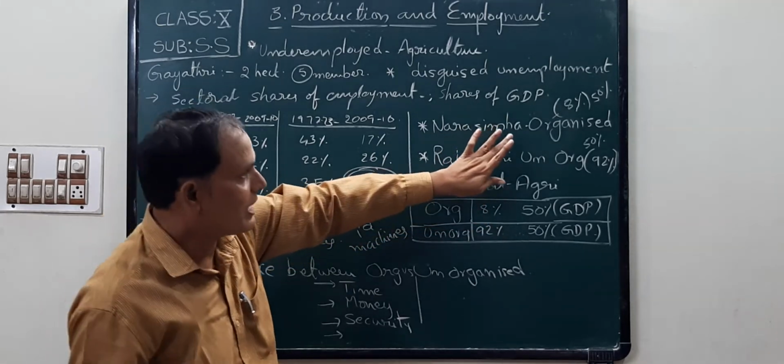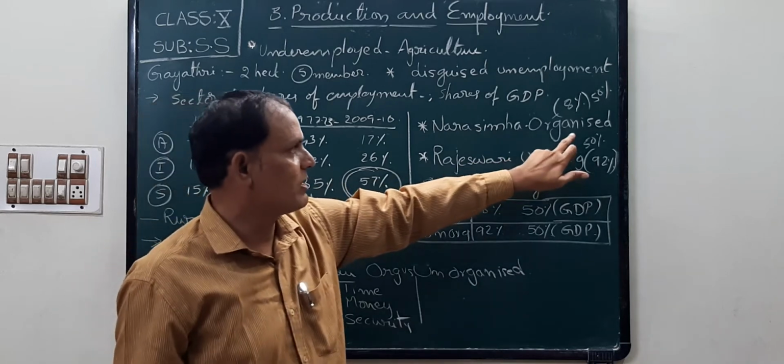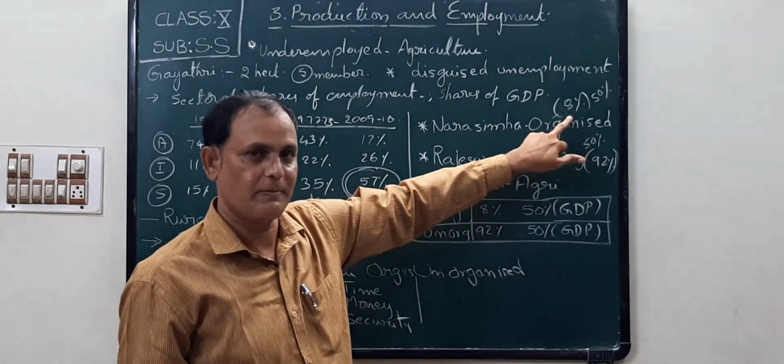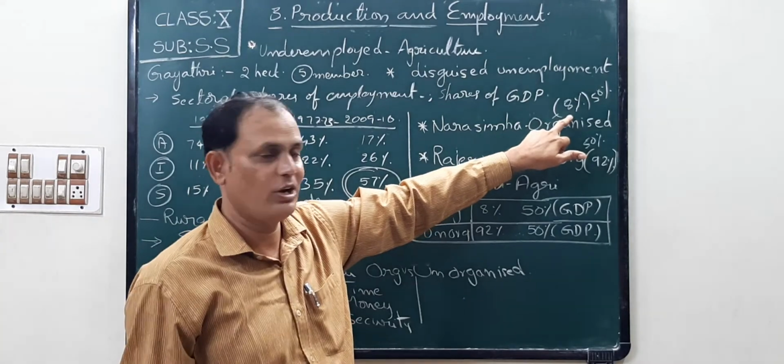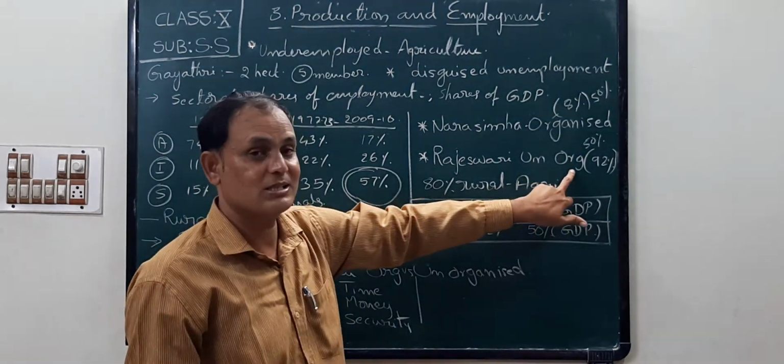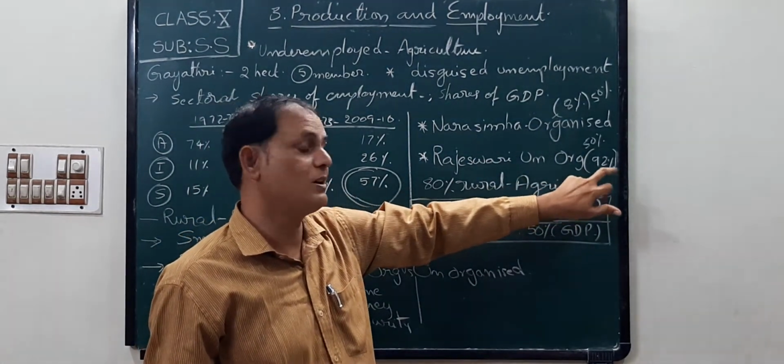Okay, in our country, organized sector workers are only 8%, children. How many? 8% only. But in the unorganized sector, how many? 92%.